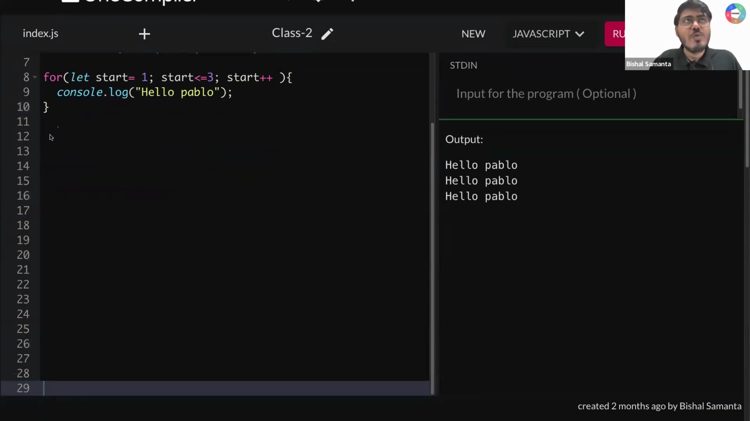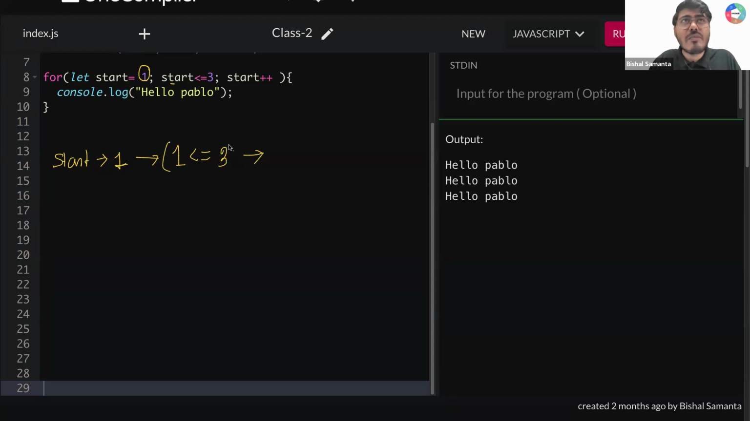Can you tell me, guys, when this loop is started, what is the initial value of my start variable? So everyone is able to see that the initial value of my start variable is 1. Now tell me, what is my initial condition? The condition is that start is less than equal to 3. What is the start value, guys? Start value is initially 1. So 1 less than equal to 3.